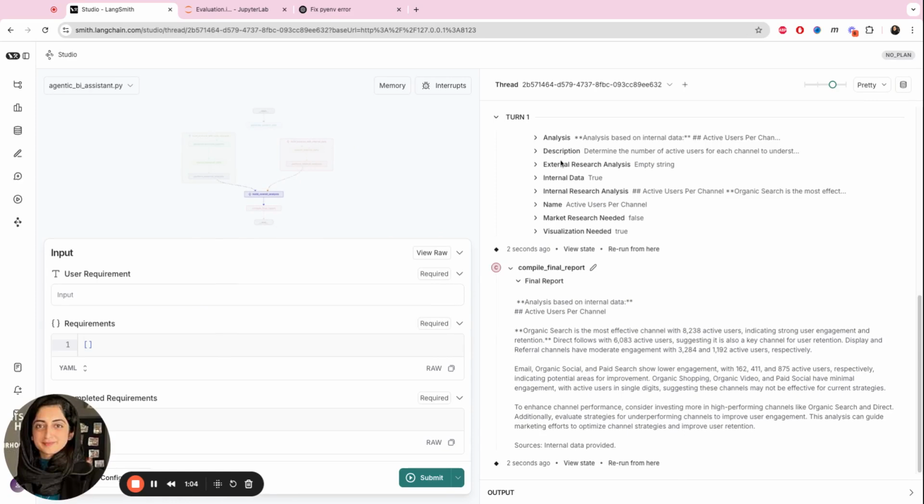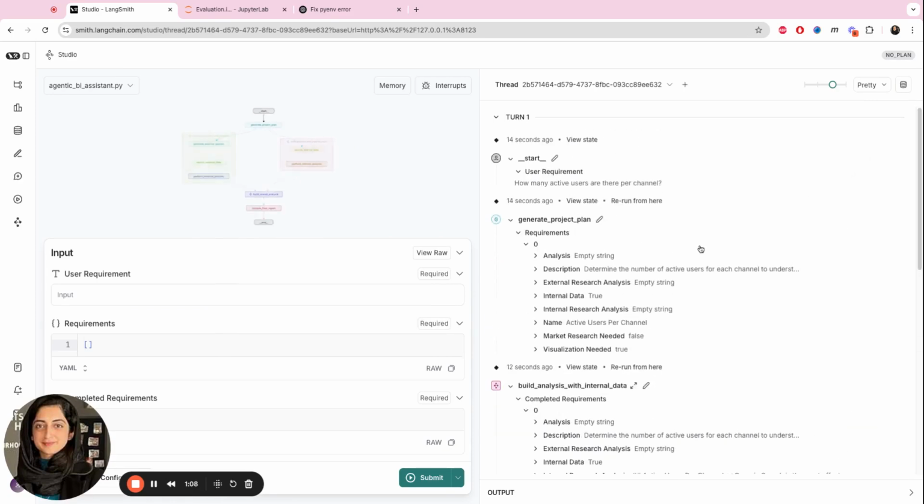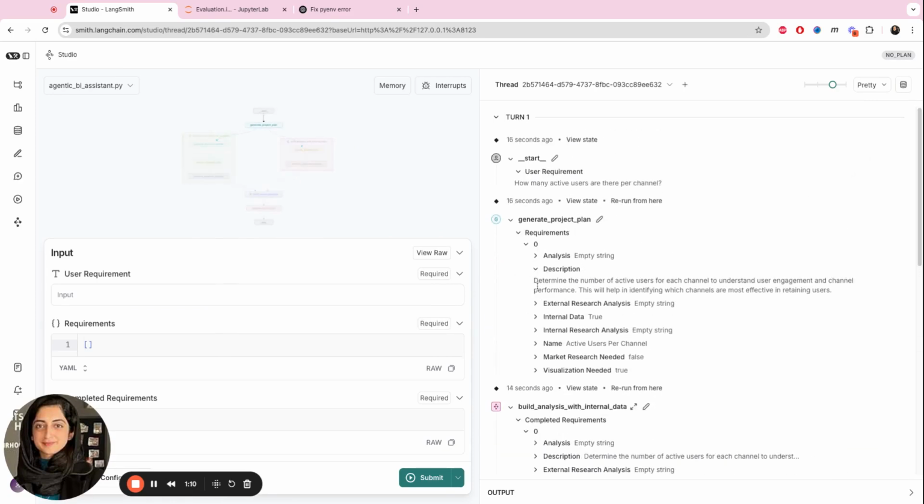In this case, we have seen that Project Planner first describes the requirement in its own words and then decides whether external research is needed or internal data is needed. In this case, it has correctly identified that only internal data is needed and no market research is needed.